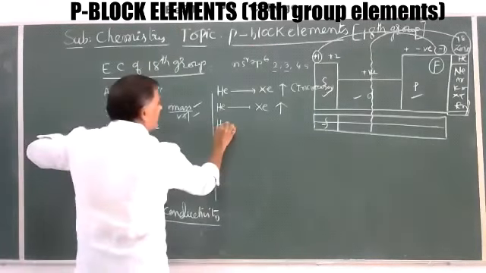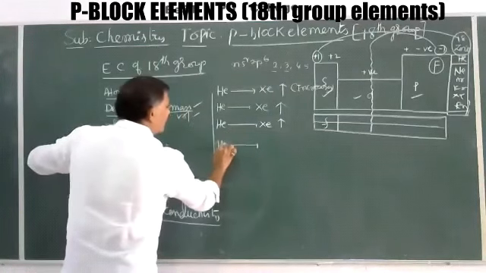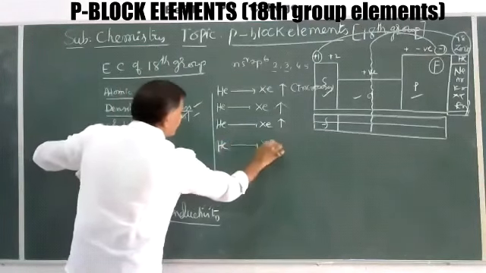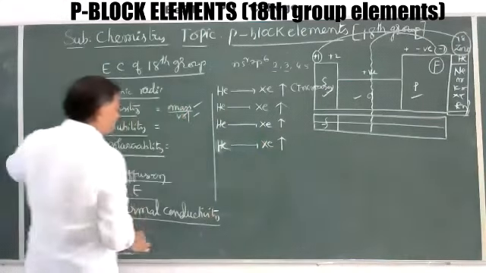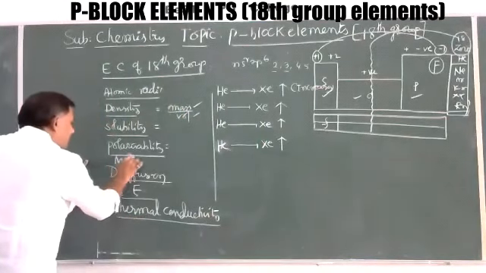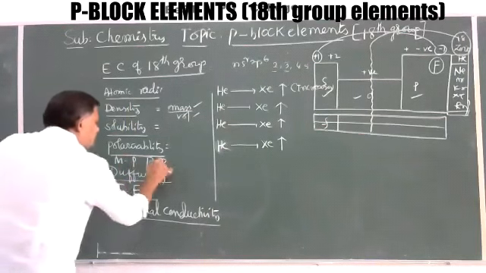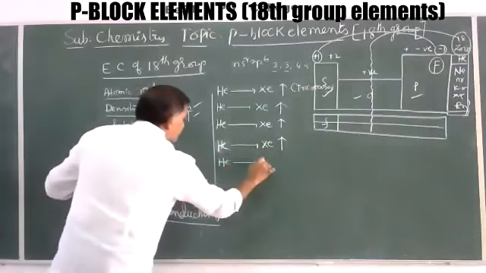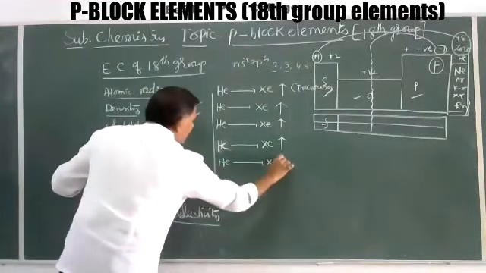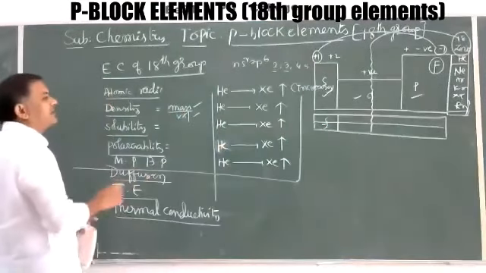Then polarizability, or polarizing ability, in chemical bonding also increases from helium to xenon. Melting and boiling points also increase. These are some important points: they rise regularly with increasing atomic number.